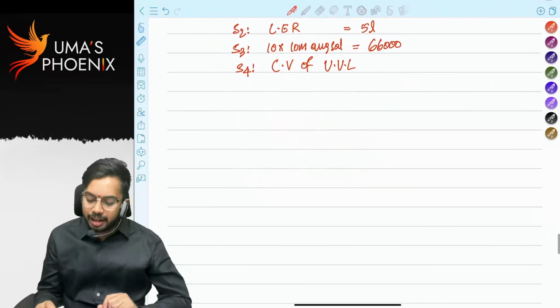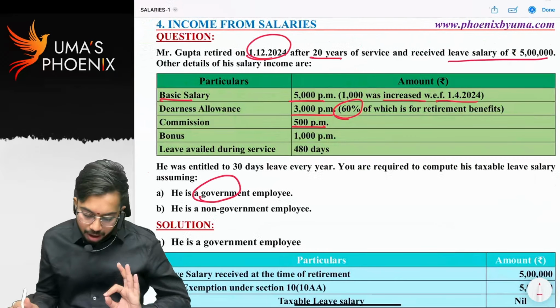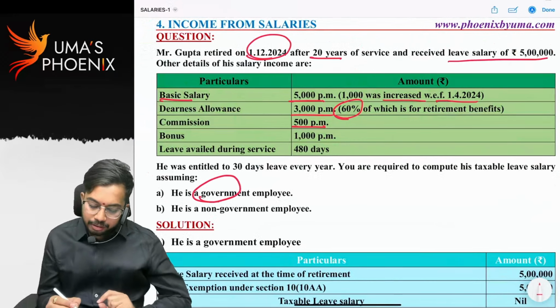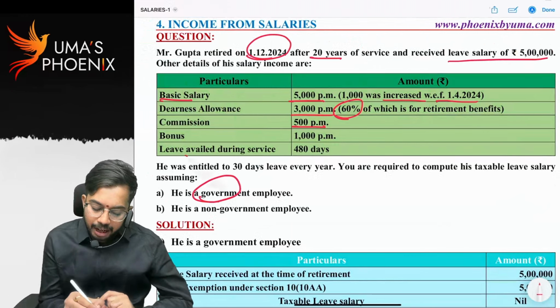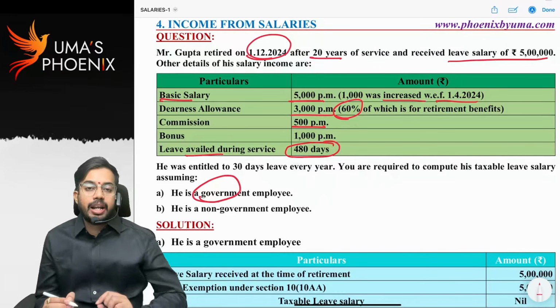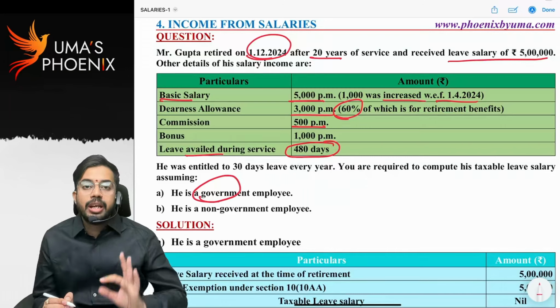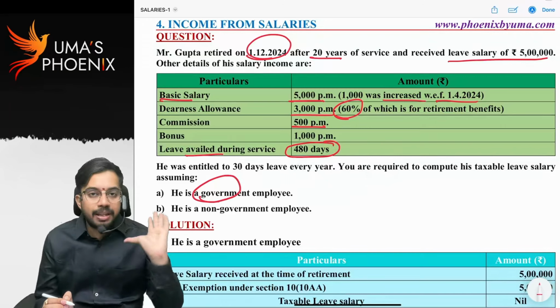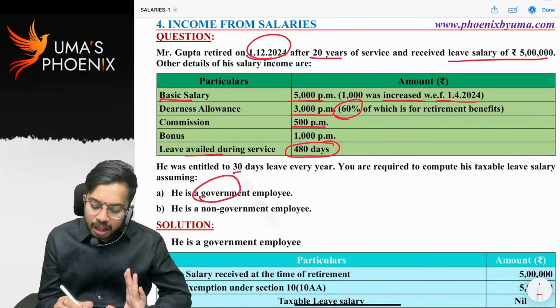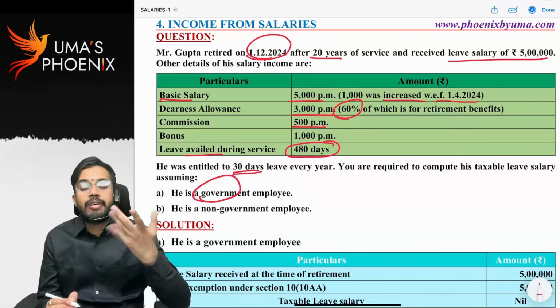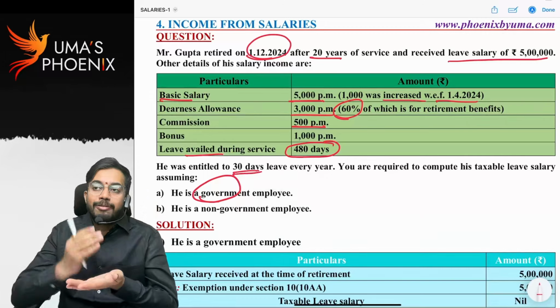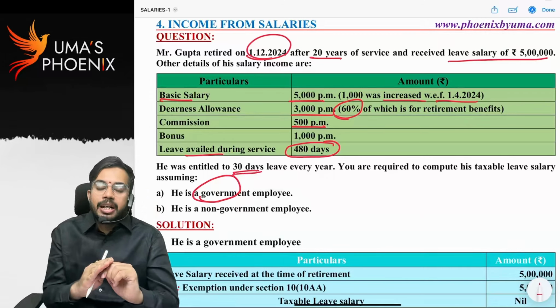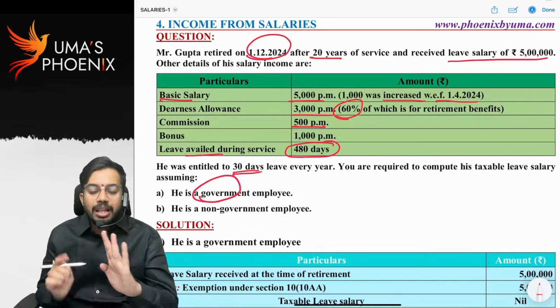How to calculate? In this question, he gave leaves availed during the year are 480 days. How many days is he eligible for? How many days was he given? 480 days leaves he was given, and as per organization 30 days leaves are allowed. See, up to 30 days. If more than 30 days are given, as per Income Tax Act, they are restricted to only 30 days.